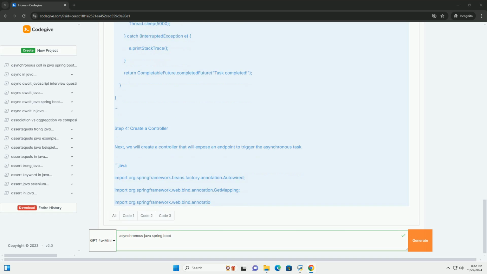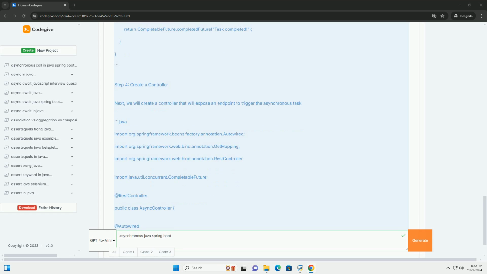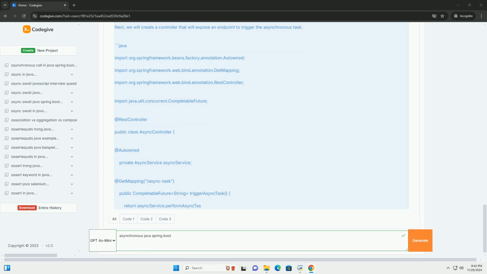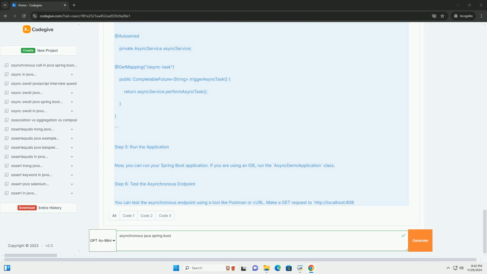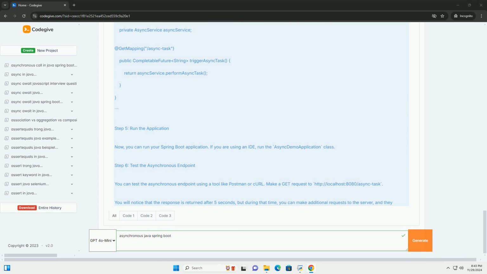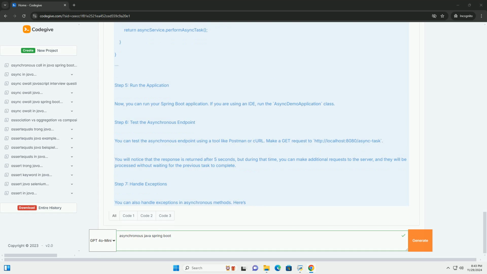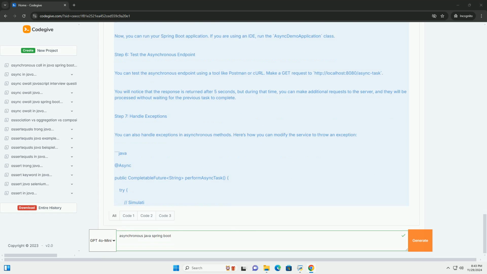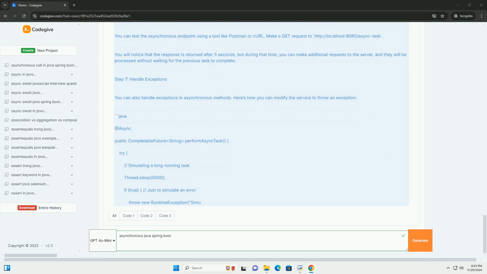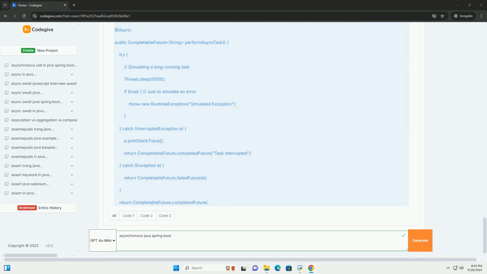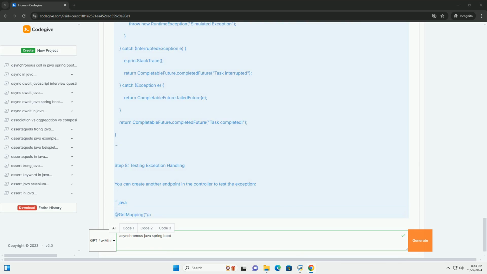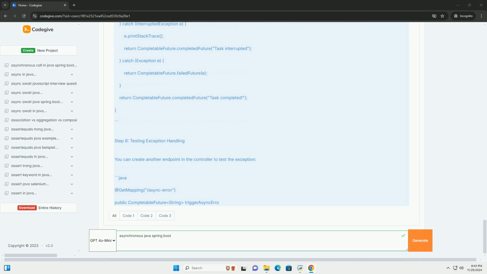What is asynchronous programming? Asynchronous programming enables the execution of tasks without blocking the main thread. In a web application, this means that while one request is being processed, the server can handle other requests simultaneously. In Spring Boot, we can achieve this using @Async annotation and CompletableFuture.